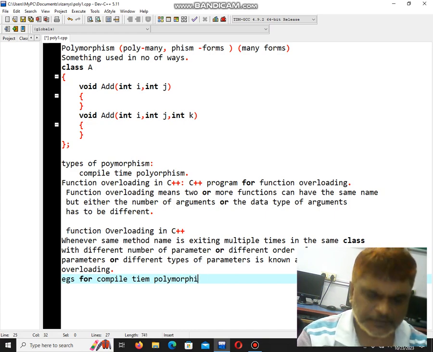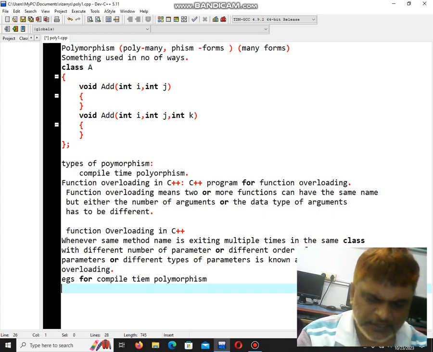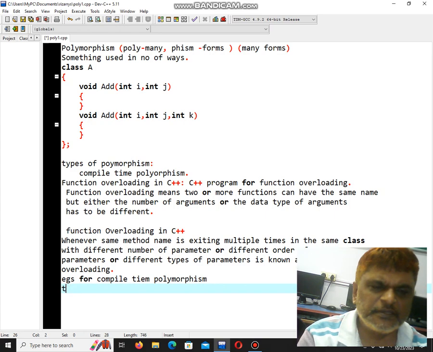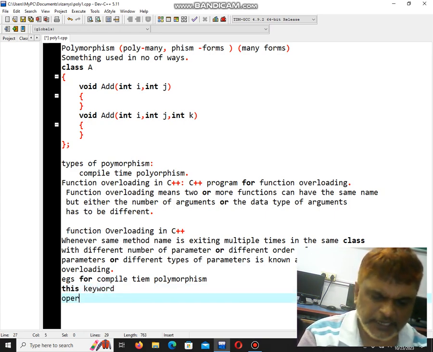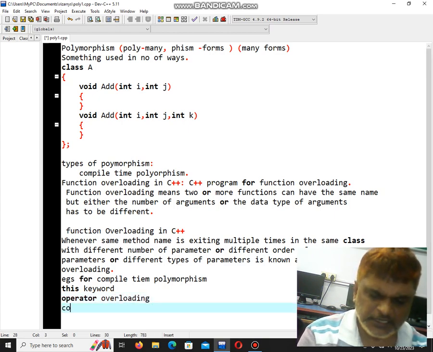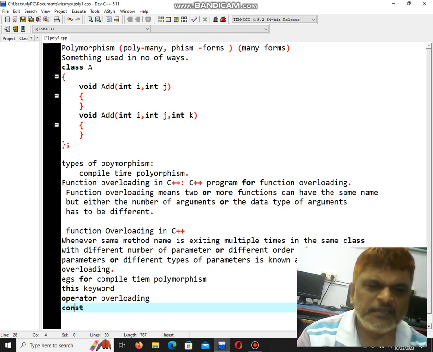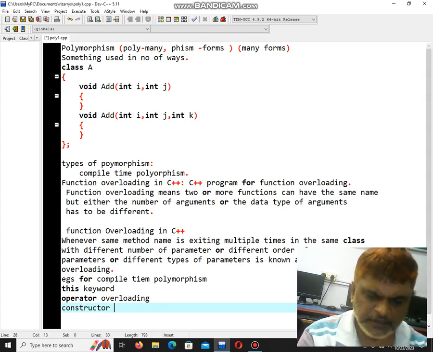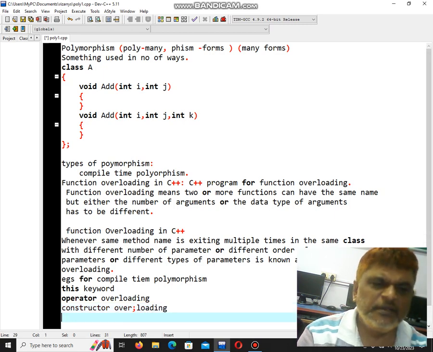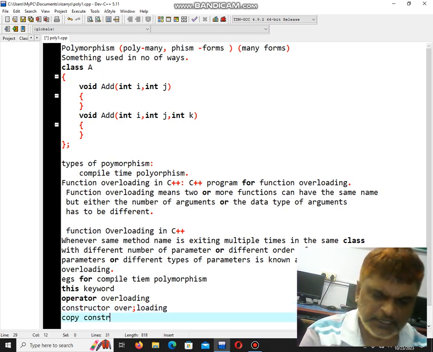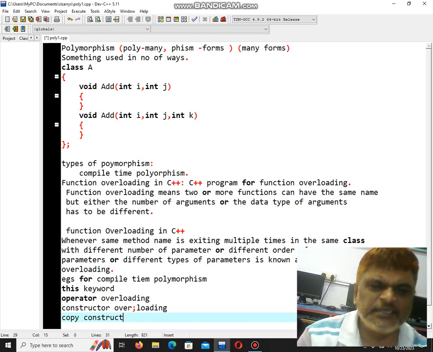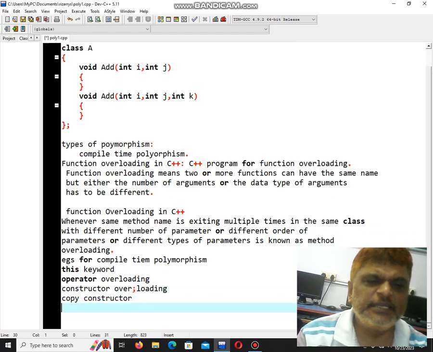You have this keyword, then you have operator overloading, constructor overloading, and then you have copy constructor. These are the examples for compile time polymorphism.